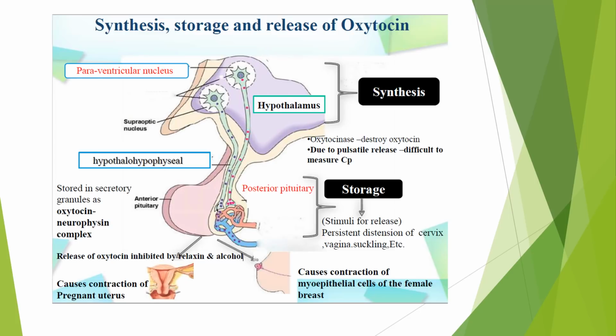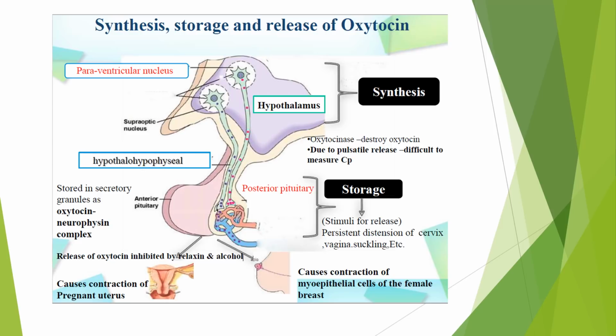Now let's begin with the synthesis, storage and release of oxytocin. The synthesis of oxytocin is at the paraventricular nucleus and supraoptic nucleus in the hypothalamus. It is stored in the posterior pituitary as oxytocin neurophysin complex. The stimuli for its release is persistent distension of the cervix and vagina, which causes contraction of the pregnant uterus.